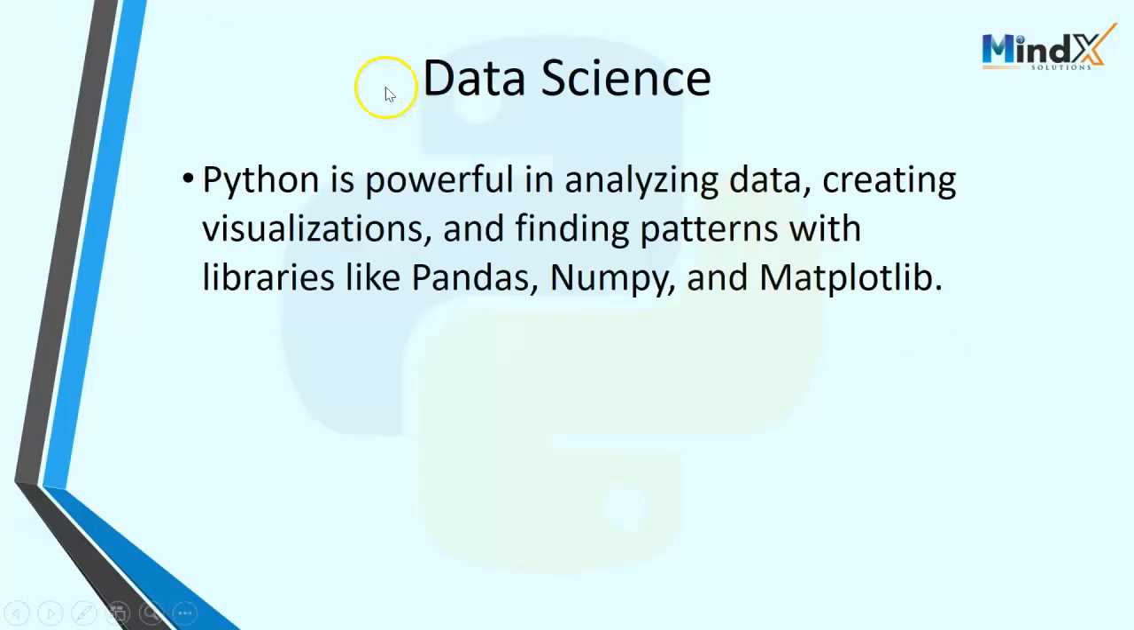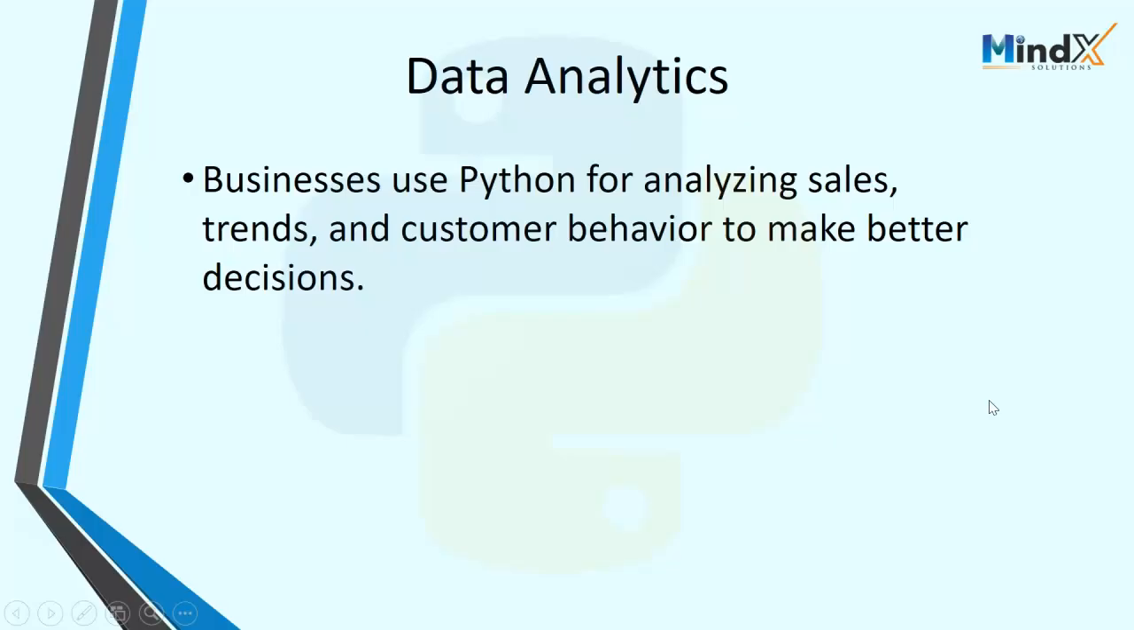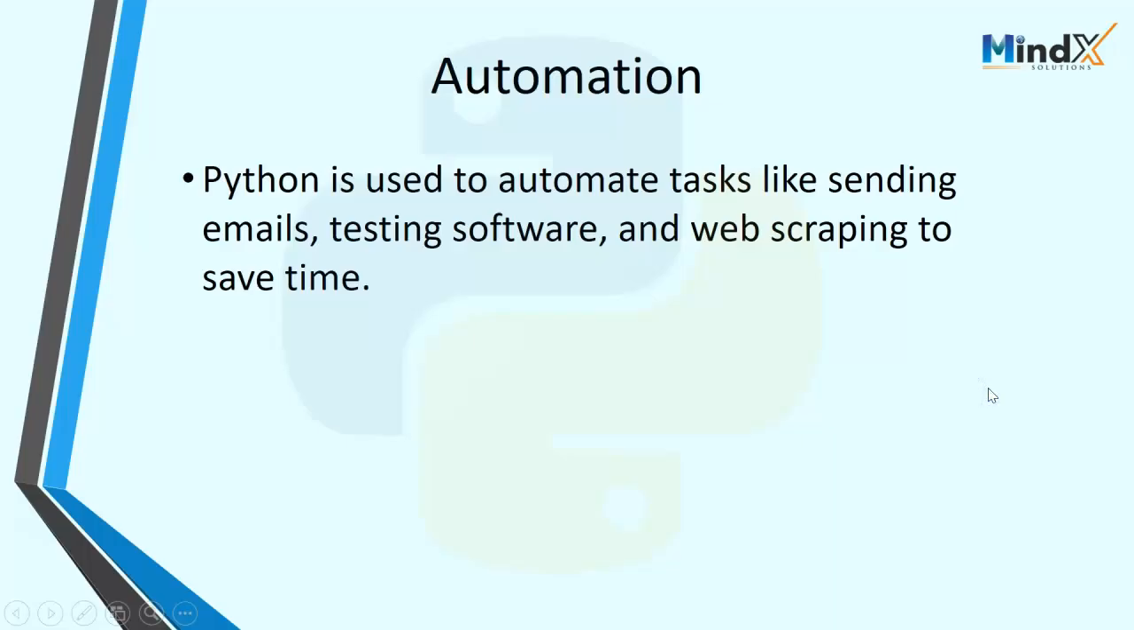Then we'll go for the next application, data analytics. As we already discussed, businesses use Python for analyzing sales and trends. Same as in data science, in data analytics we are also using NumPy, pandas, Matplotlib and Seaborn. So next we'll go for automation.